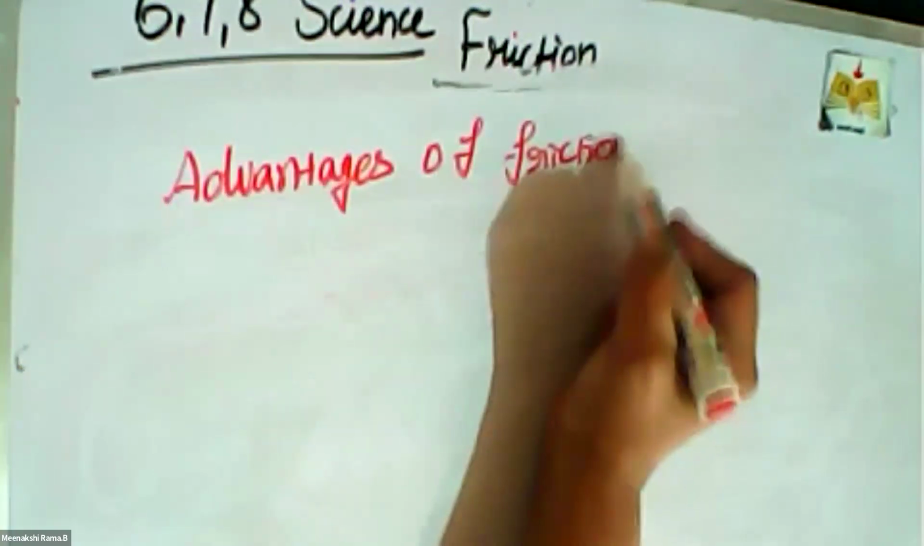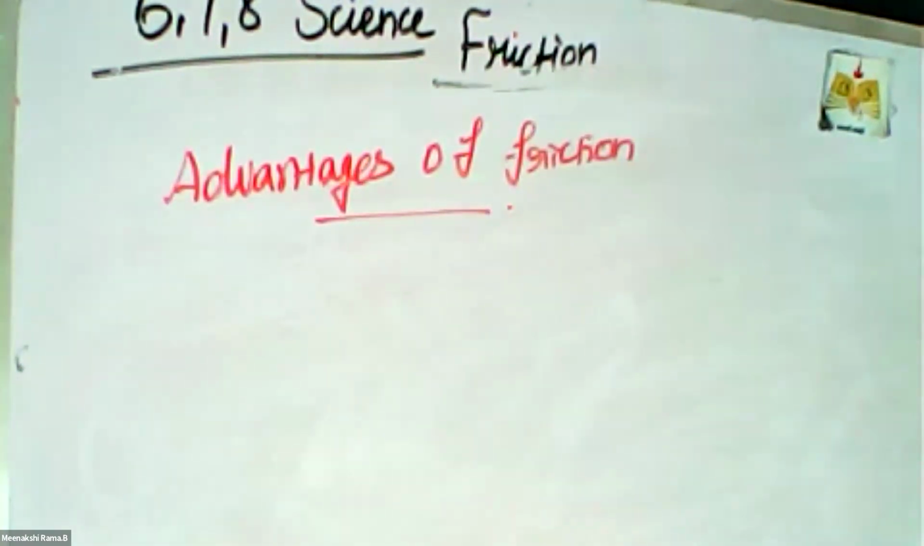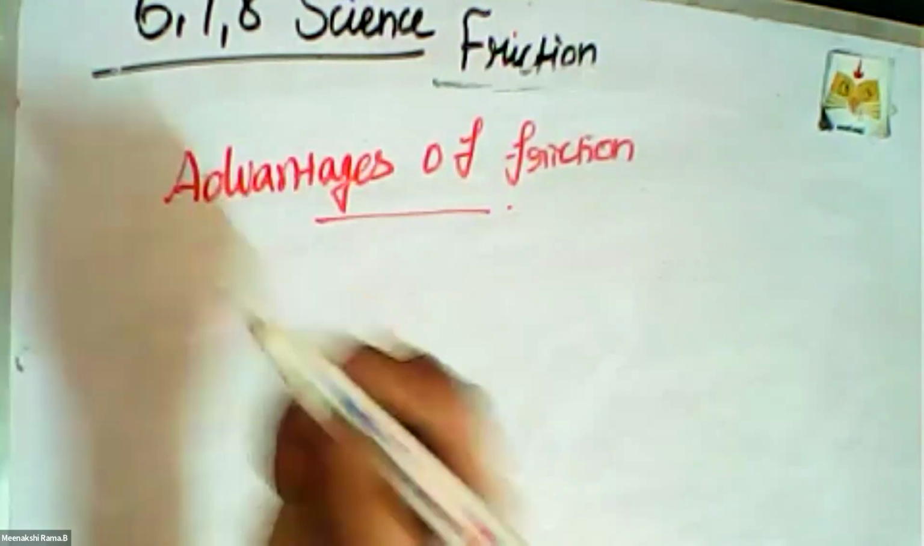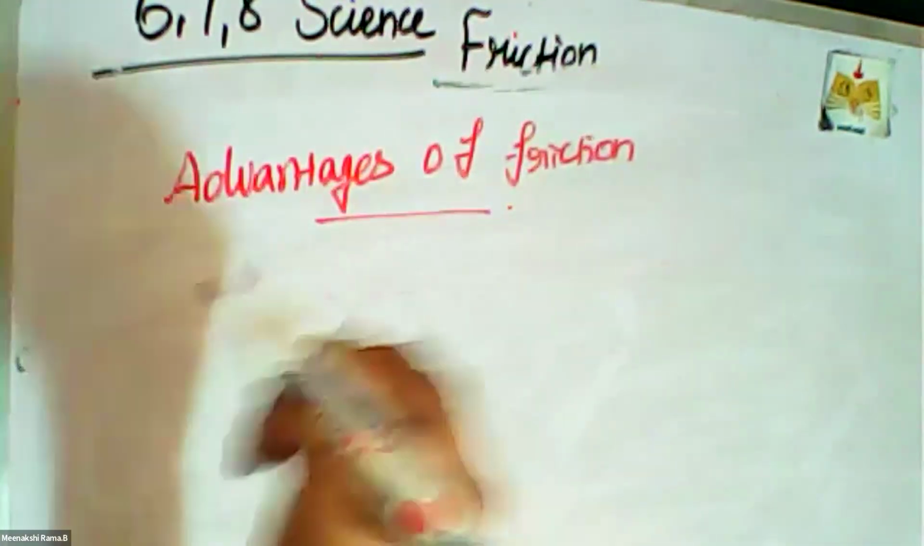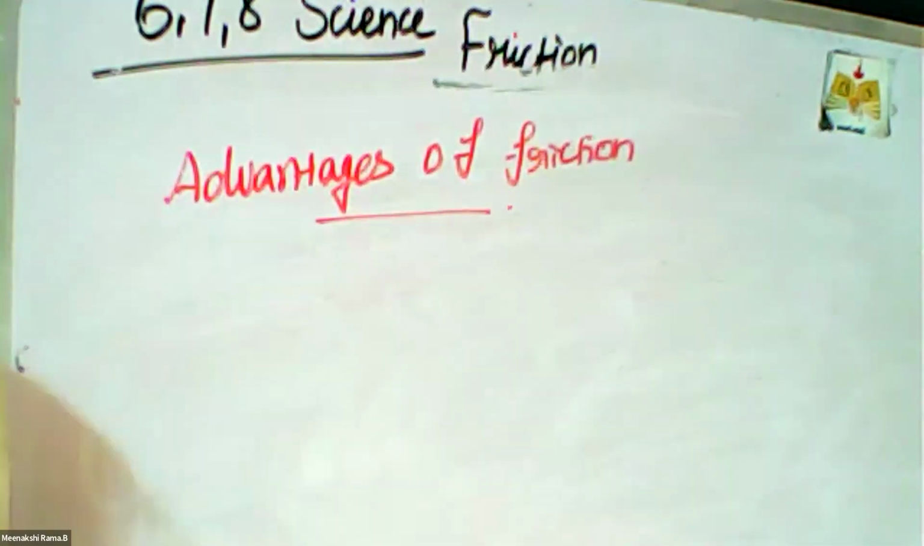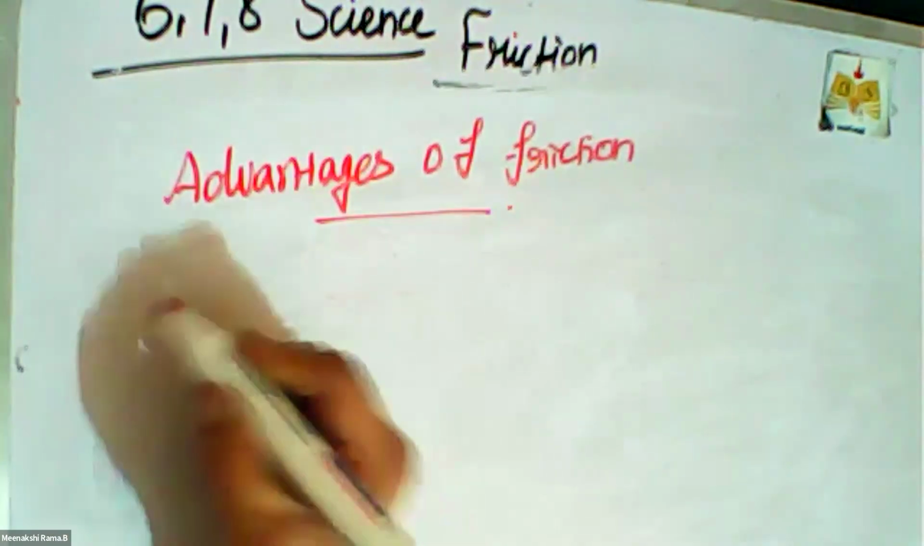Advantages of friction. What are the advantages? Friction is necessary for our activities because it is desirable in most situations of our everyday life. We can hold objects in our hand due to friction. Yes, I am holding the pen in my hand. With the help of friction only, I am holding the pen. Without any friction, how can I hold this pen? Yes, it is too difficult.